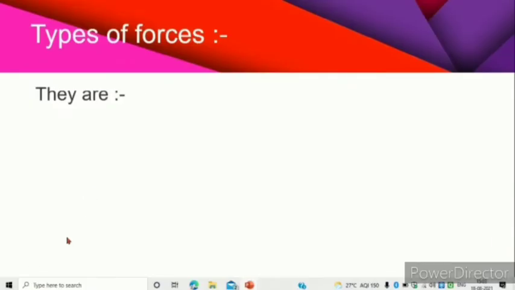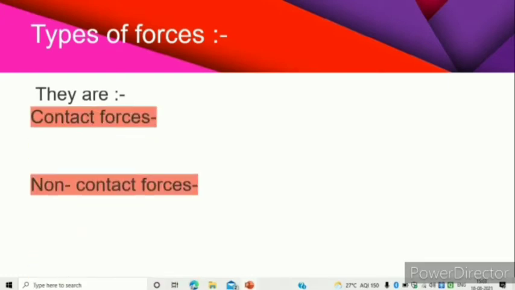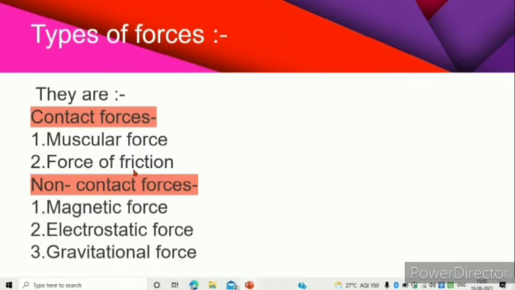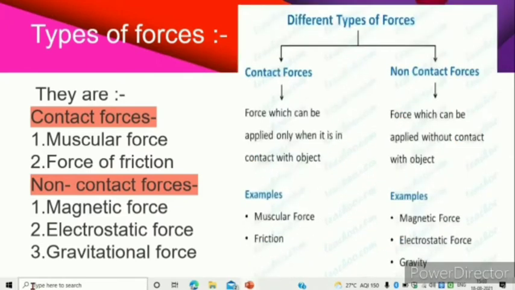Students, coming to types of forces, there are two types: contact forces and non-contact forces. Under contact forces you have muscular force and force of friction, and non-contact forces include the magnetic force, electrostatic force and the gravitational force. Now coming to these contact and non-contact forces.